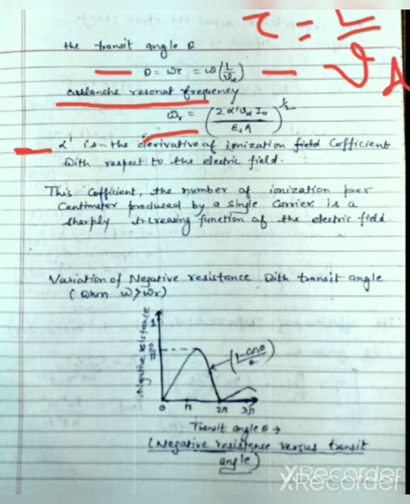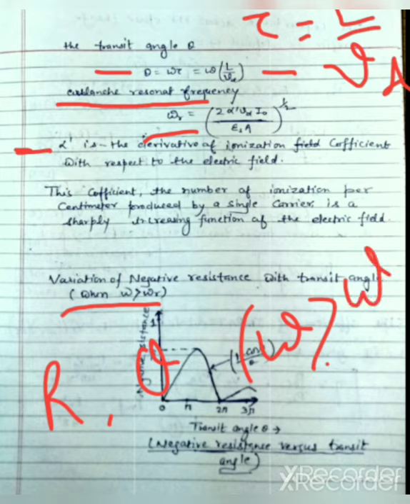In the next lecture, we will study the variation of the negative resistance with respect to the transit angle theta in the condition when omega is greater than omega R.